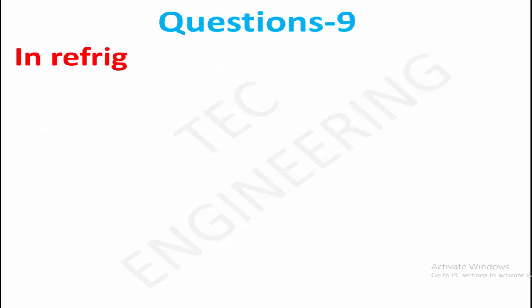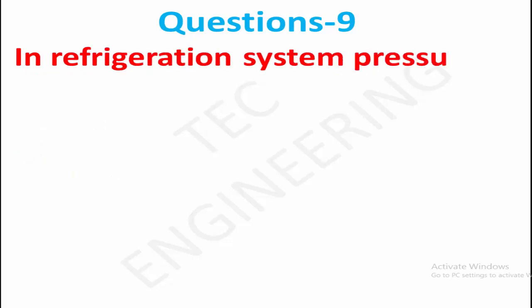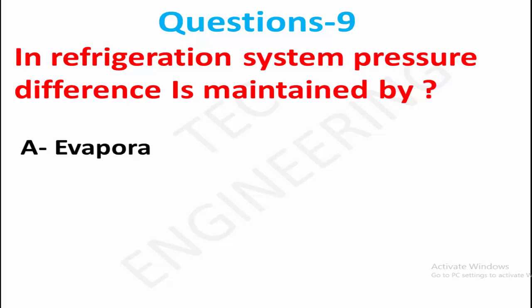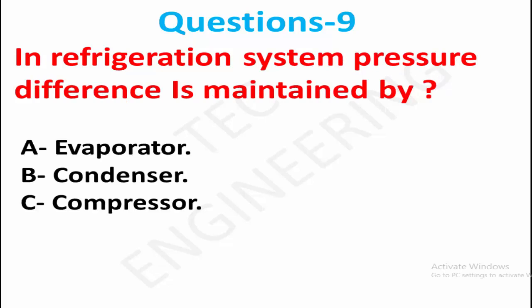Question 9. In a refrigeration system, the pressure difference is maintained by option A, evaporator. Option B, condenser. Option C, compressor. The right answer is option C, compressor.